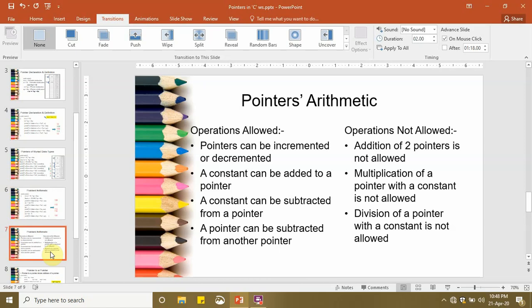When we talk about arithmetic between pointers, only one operation is allowed between two different pointers, that is subtraction. You can only subtract one pointer from another pointer. We cannot add two pointers, multiply them, or divide them. All these points must be remembered whenever we are dealing with pointers.